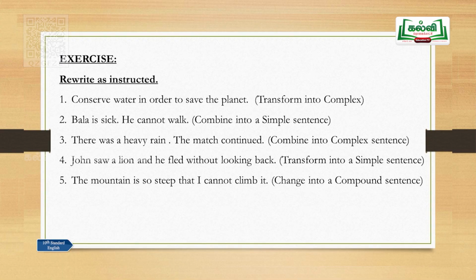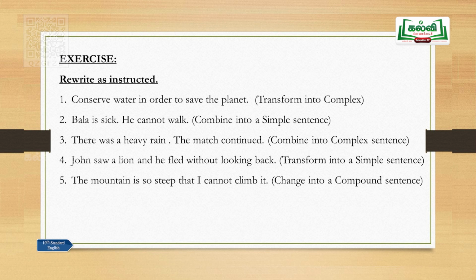Sentence number 5. The mountain is so steep that I cannot climb it. So that not, this is a clue for a complex sentence. Hence, the given sentence is a complex sentence. How can this be changed into a compound sentence? We need two main clauses and one conjunction here. So, you should just split the sentence into two meaningful sentences.